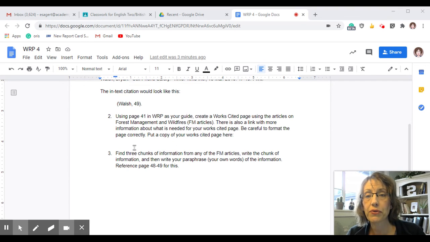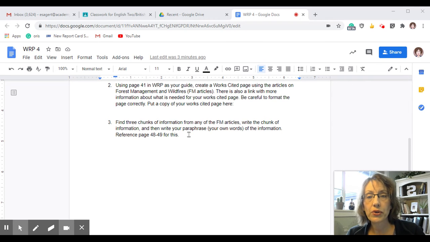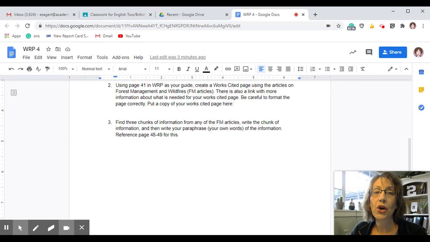All right, for number 3, I want you to find three chunks of information from any of the articles, write that chunk of information, and then write a paraphrase. So write the actual information from the article, and after that, write your summary in your own words. You can look at pages 48 and 49 in your Writing Research Papers book to give you an example of what we mean by that.